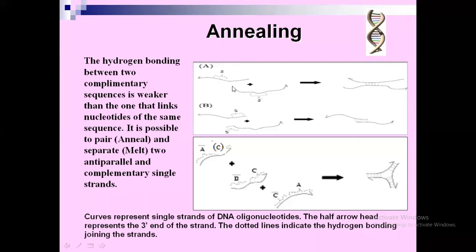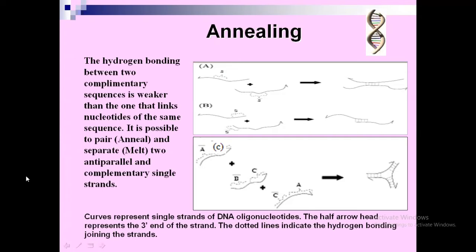Complementarity, you know what it is in a DNA molecule? If you have adenine here, the complementary base for adenine is T, thymine. Like that, complementary sequences. The hydrogen bonding happens between these two complementary sequences, and that hydrogen bonding is weaker than the one that links nucleotides of the same sequence. So that hydrogen bonding is a weak one. At any time you can break it. It is possible to pair. That is the annealing process.